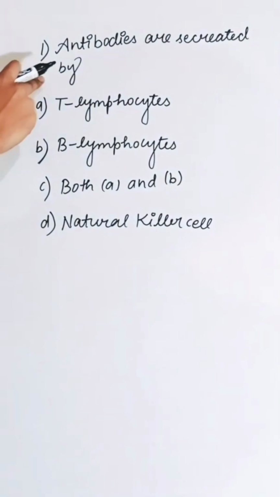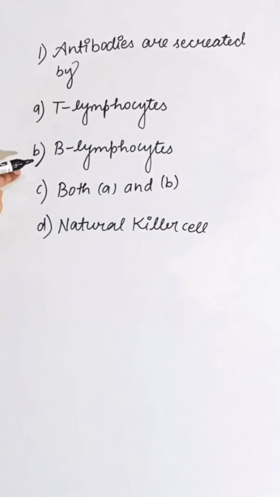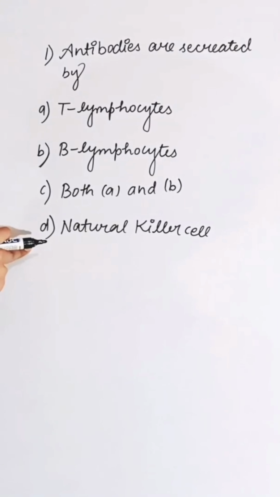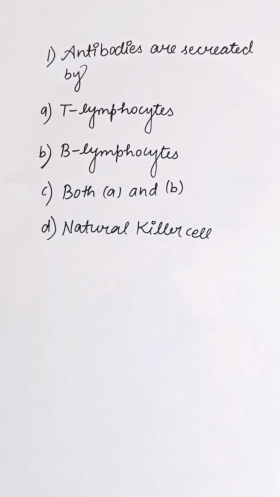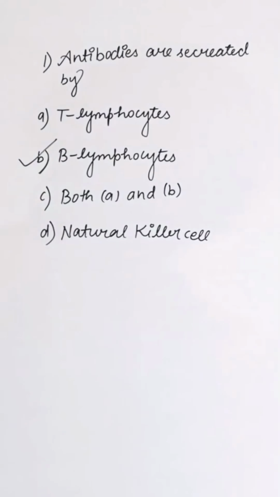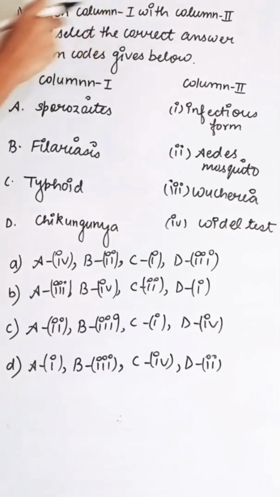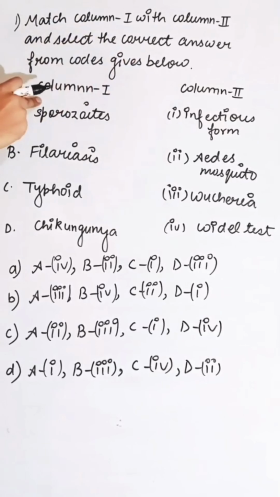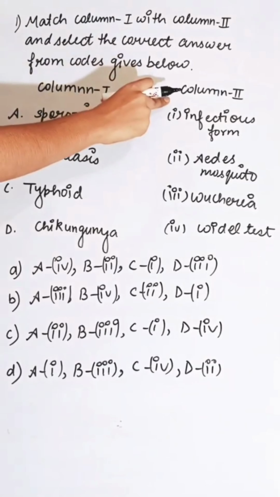Antibodies are secreted by first option T lymphocyte, second B lymphocyte, third is both A and B, fourth is natural killer cell. Antibodies are secreted by B lymphocyte. So correct answer is B. Match column 1 with column 2 and select the correct answer from the code given below. This is column first and this is column second.